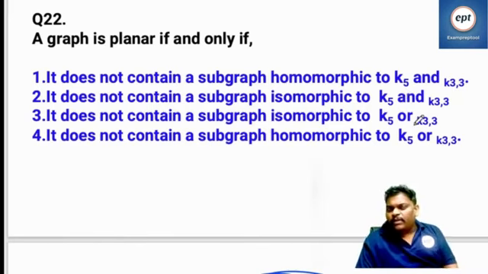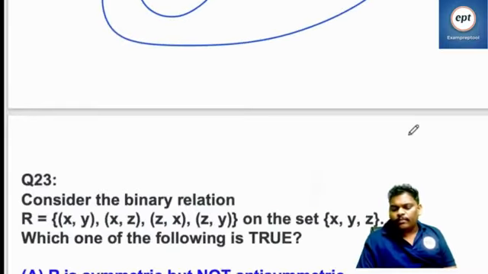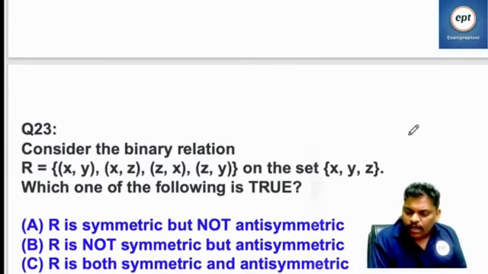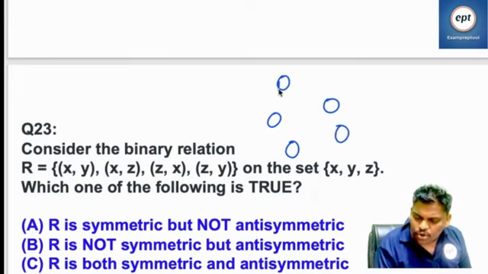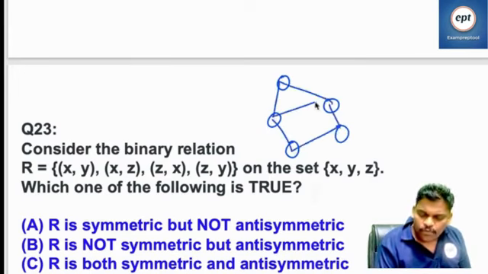Do you know the difference between isomorphic and homomorphic? We have done it many times.